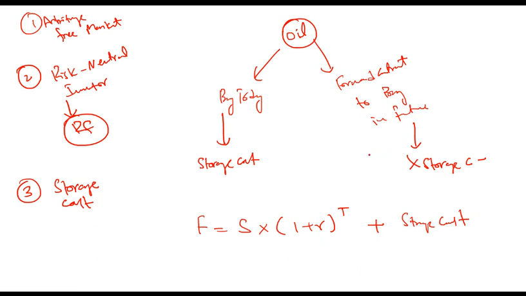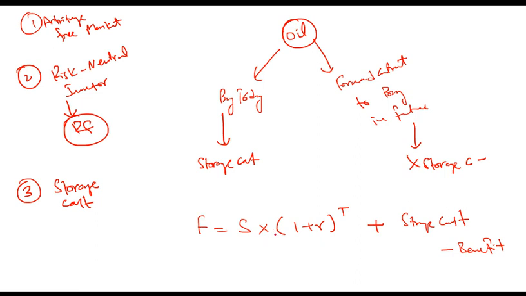Similarly, if there is a benefit, that benefit needs to be subtracted. For example, if it is not oil but an equity share that pays a dividend, that dividend is a benefit. If you are not buying it today, you will forego that dividend, and the counterparty will receive it. So that needs to be subtracted.